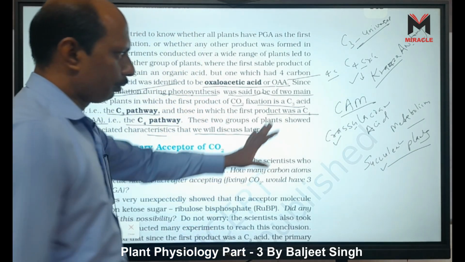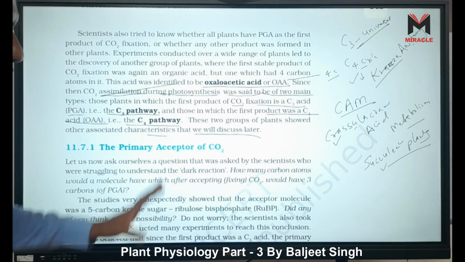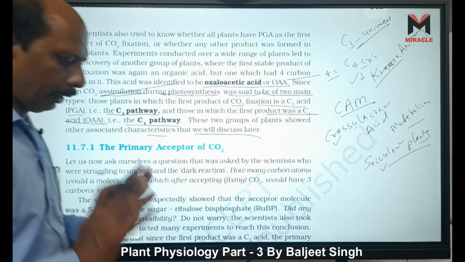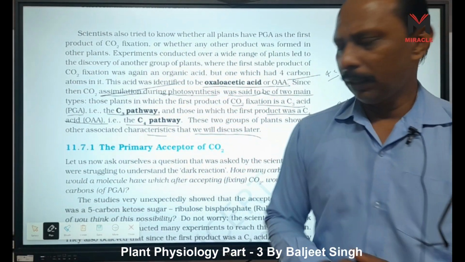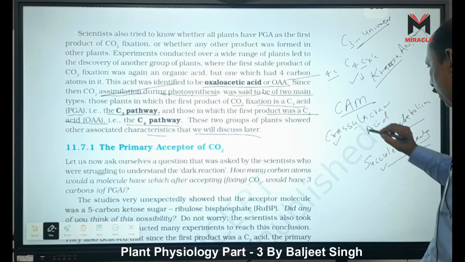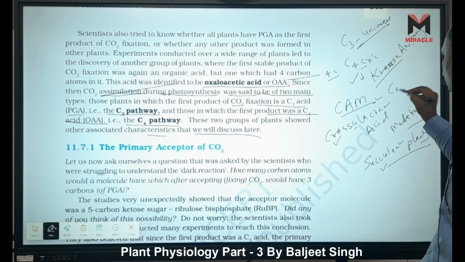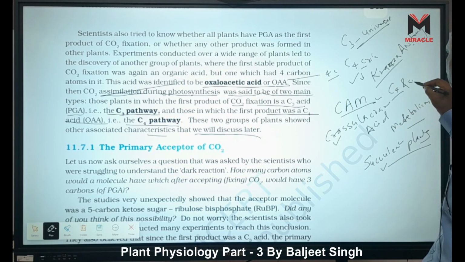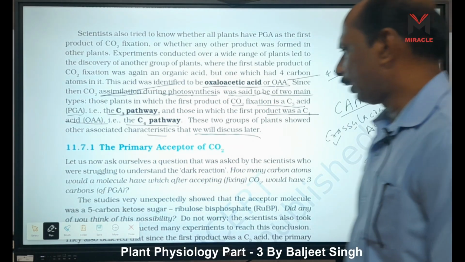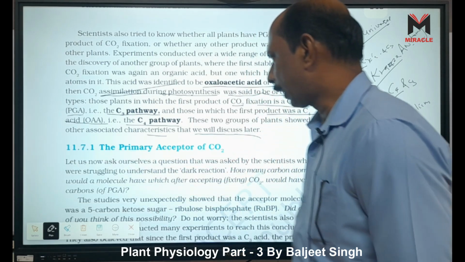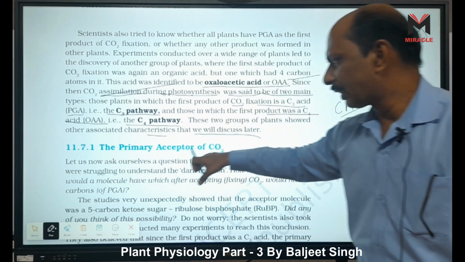I will discuss the different cycles, and then after that we can get an idea about the difference between them. CAM is also a C4 cycle. In the C4 cycle, C3 is also present, and C3 itself is present. Now, another point is the primary acceptor of CO2.